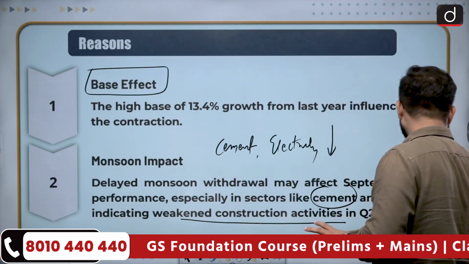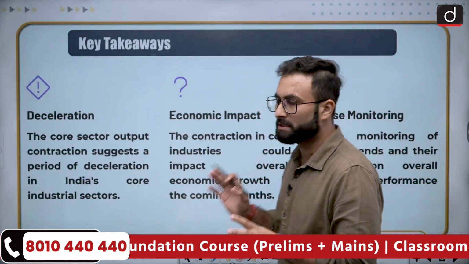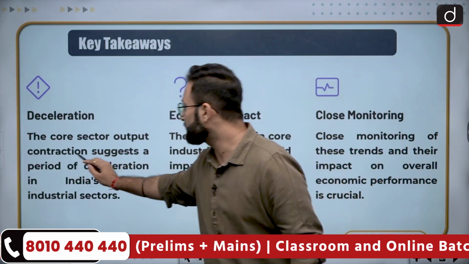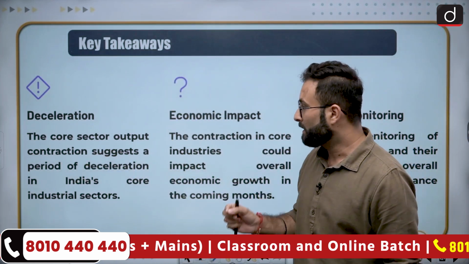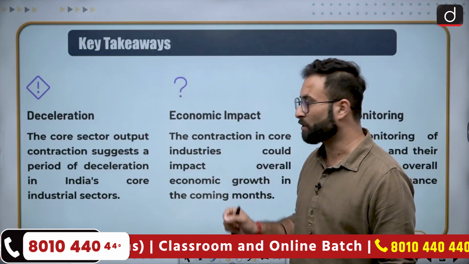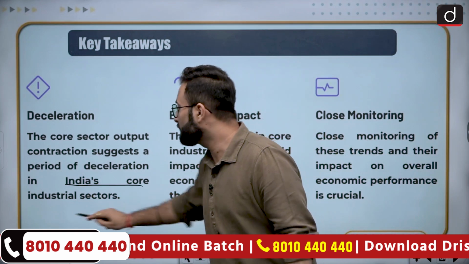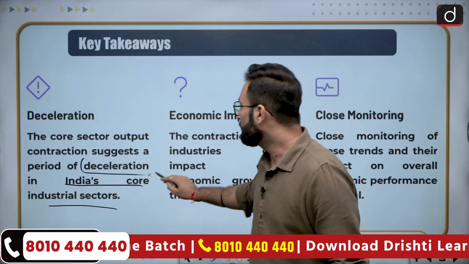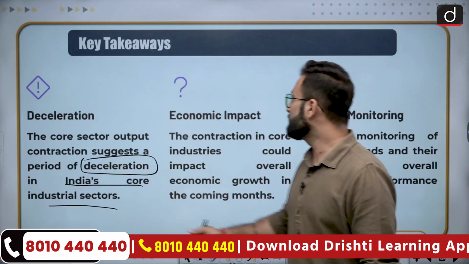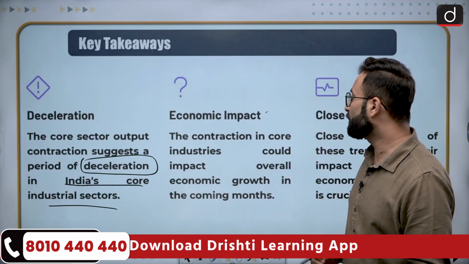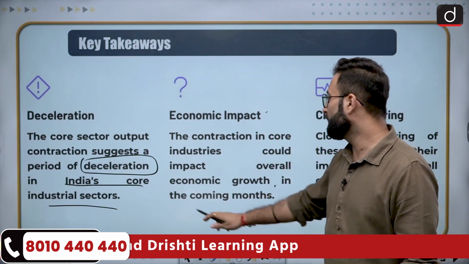Now in the end, let's talk about the key takeaways. Simply put, the core sector output contraction suggests that a period of deceleration will be there in India's economy. In India's core industrial sector, we can see a deceleration. Moving further, economic impact: the contraction in the core industry could impact overall economic growth in the coming months.